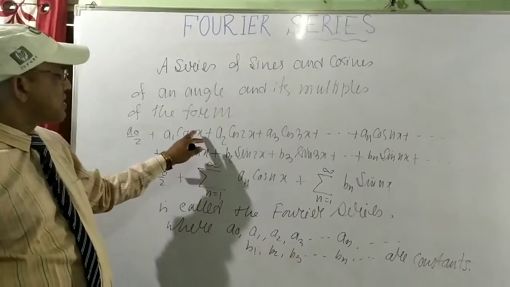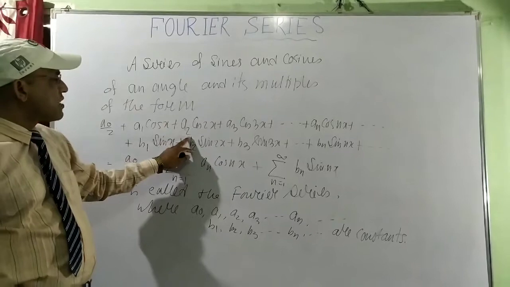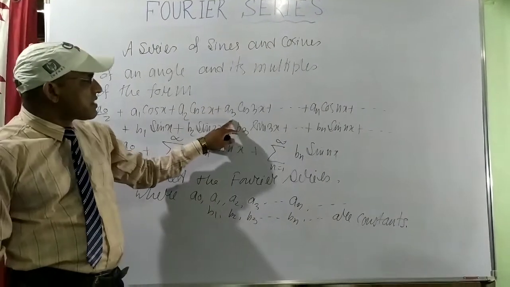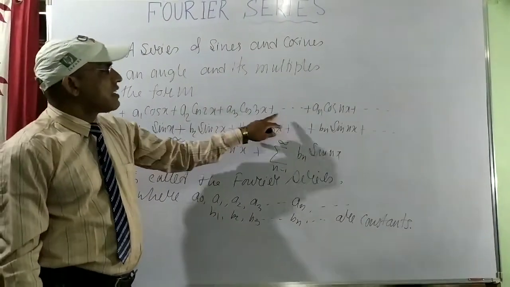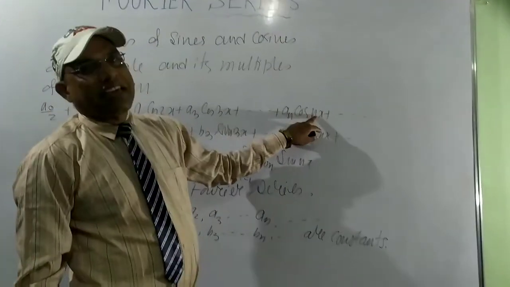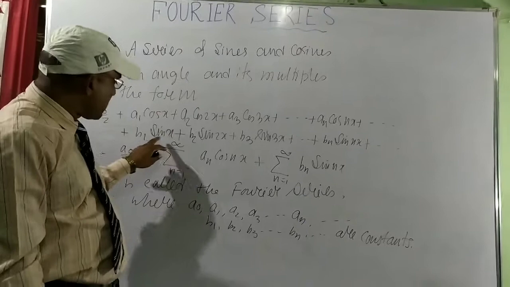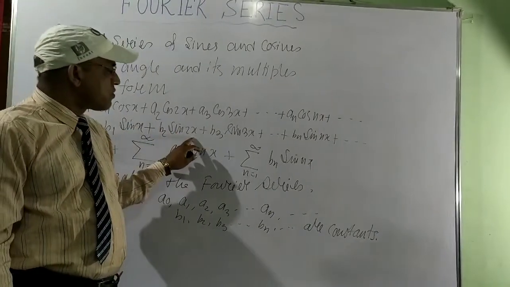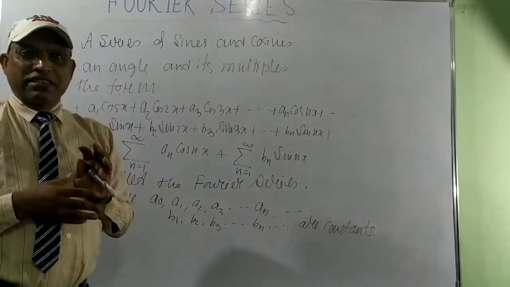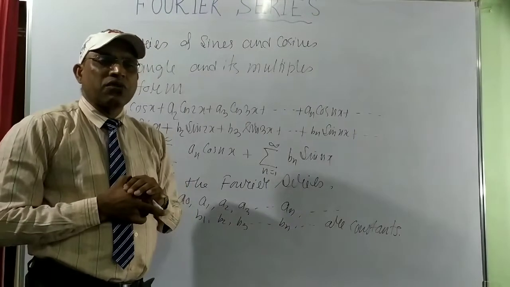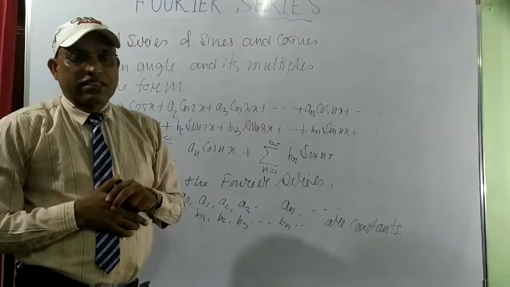If this is 1, this angle is 1x. If it is 2, then 2x. If it is 3, this is 3x. If it is n, then this is nx. And here also, in case of sine, it is the same. If it is 1, then 1x. If it is 2, this is 2x. We can easily learn this series by heart. So this series is called the Fourier series.